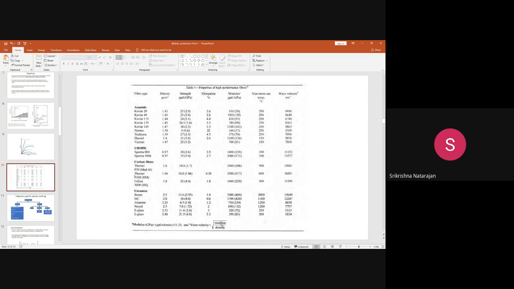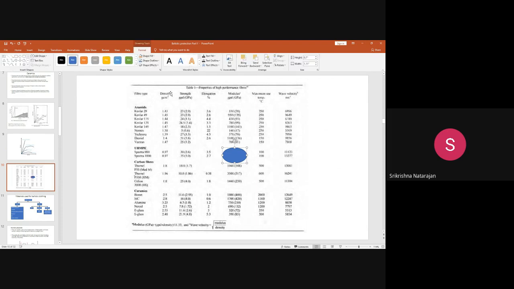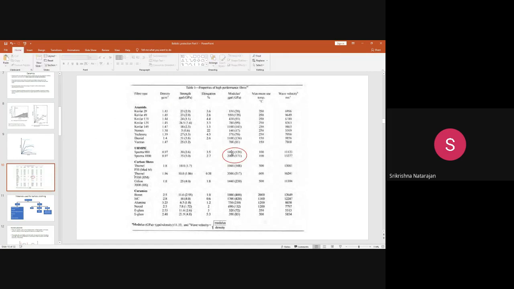If you see this table, you can see the modulus values of the UHMWPE fibers. Here you see this has around 1400 gigapascal modulus and 2000 gigapascal modulus. But when you compare it with Kevlar, this has a higher modulus.